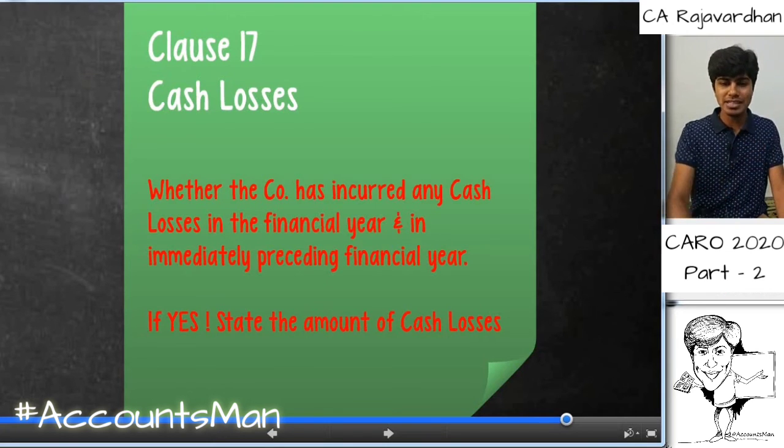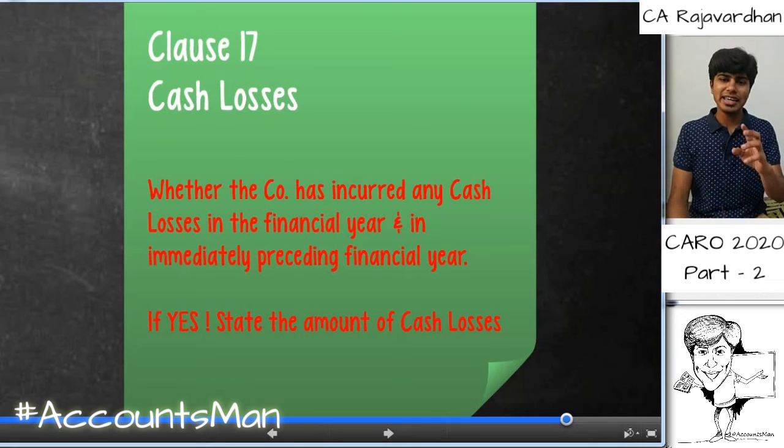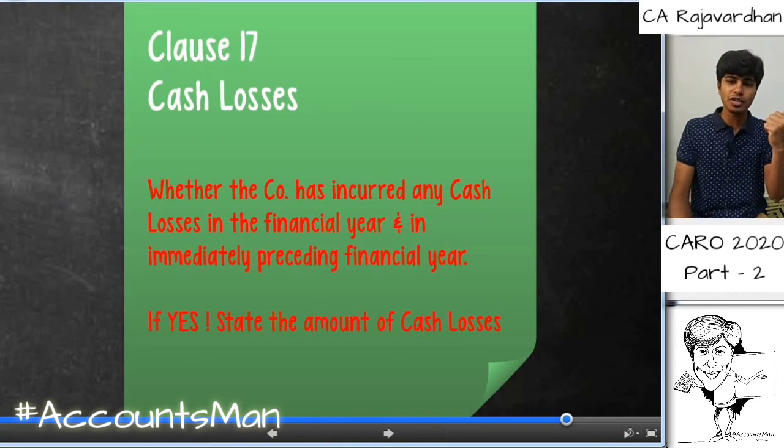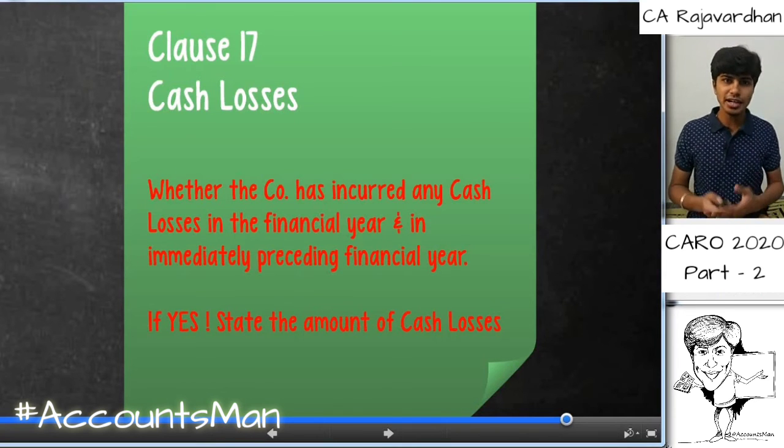So whether the company has incurred any cash losses in the financial year and in the immediately preceding financial year, if the answer is yes, then state the amount of cash losses, which is supposed to be done by the statutory auditor. And regarding cash losses of the previous years, for which I am not the auditor, I can rely upon the audit reports of the previous financial year. Whatever reports the previous auditor has made, I can rely upon that and take the figures from that particular report. This is regarding clause 17.